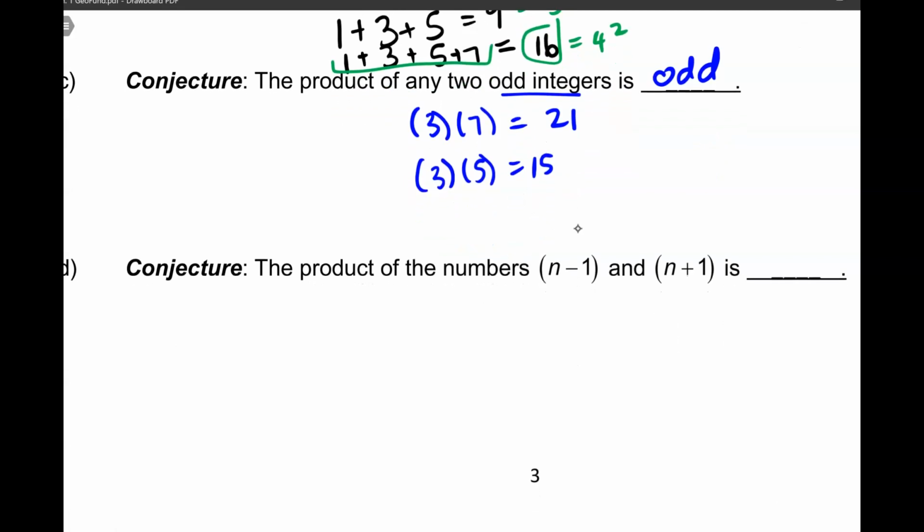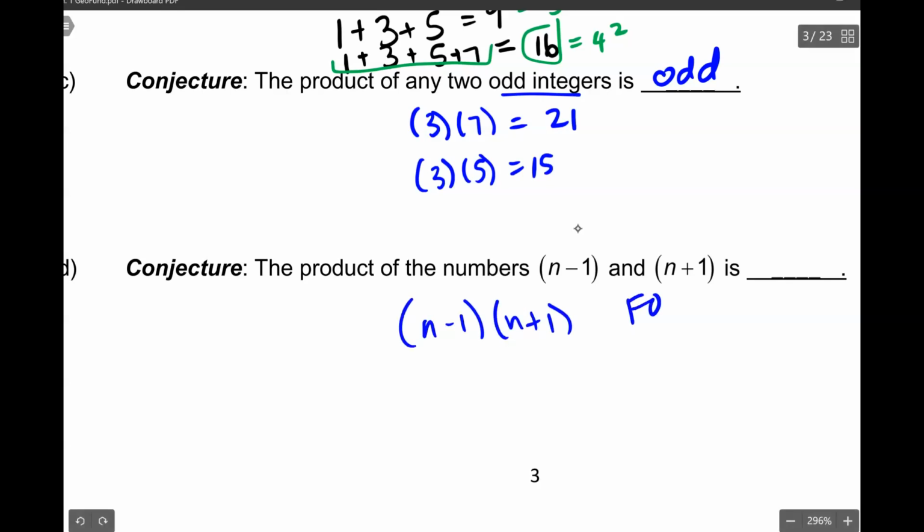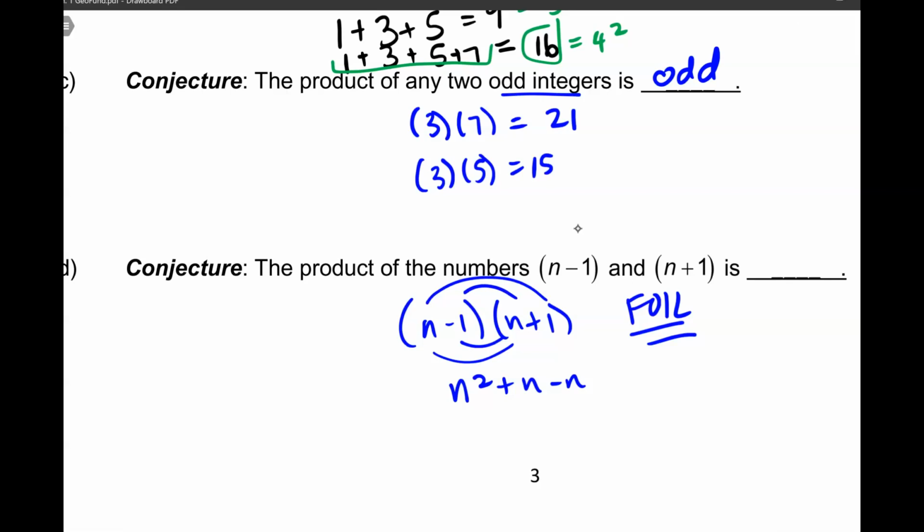Here's another conjecture. The product of the numbers n minus 1 and n plus 1 is blank. Well, let's see. n minus 1, n plus 1. In order to solve this, we must FOIL it out. First, n times n is going to be n squared. O for outer, n times 1 is just n. For the inner, I have negative n, because negative 1 times n is negative n. And then L for last, negative 1 times positive 1 is going to be negative 1. What you notice is these middle 2 go away, they cancel out. And so the product of the numbers n minus 1 and n plus 1 is going to be n squared minus 1.